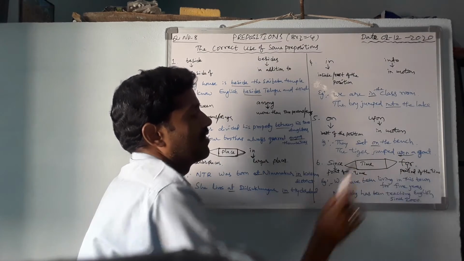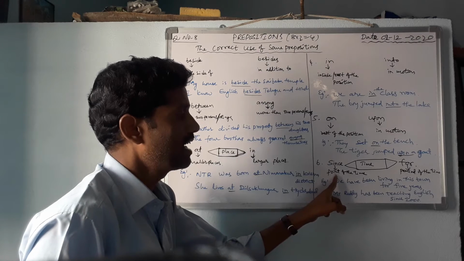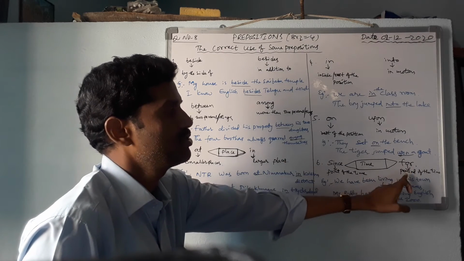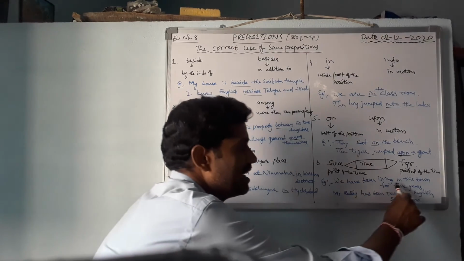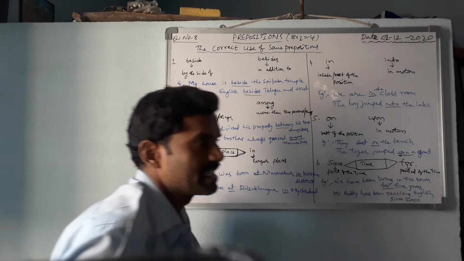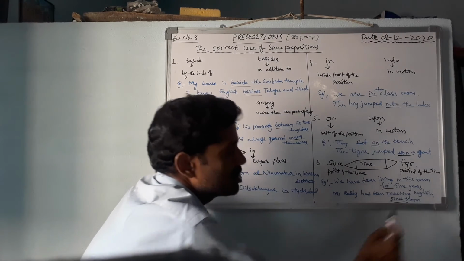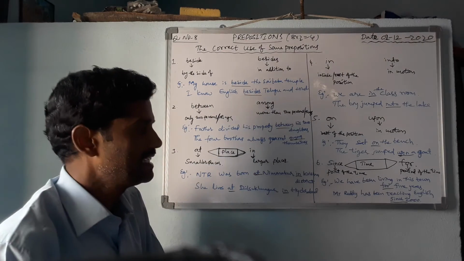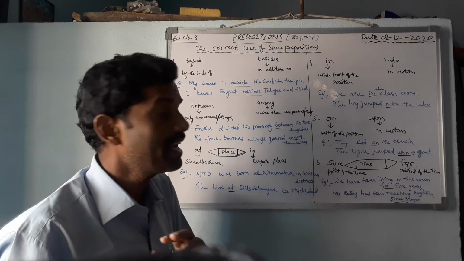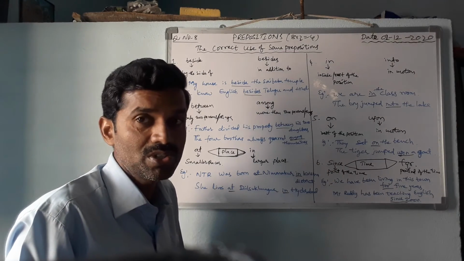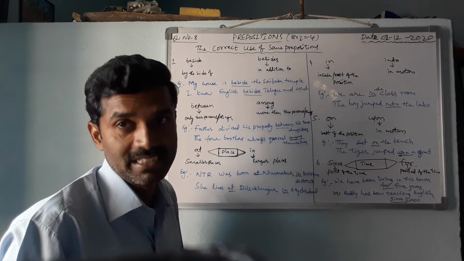Next, since and for. Only in the meaning of time. Since is used to tell a point of time. For is used for a period of time. For example, we have been living in this town for 5 years. Mr. Reddy has been teaching English since 2000. Here, 5 years means duration of time. Exactly at what time they started living, we don't know. So here, for. Here, since. Exactly 2000 is a definite year.